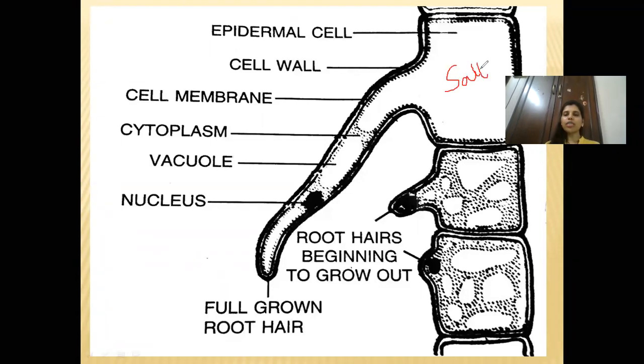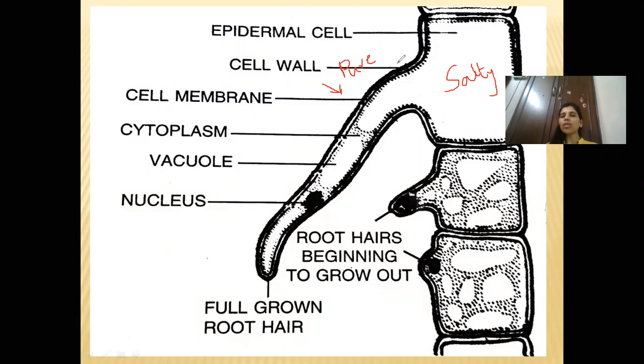So now suppose this is in contact with the soil particles and I pour water over here. I'm going to pour pure water. Pure water means it has less salt, because you cannot get the taste of salt when you're watering the plant with pure water. It has minimum salt, but then it's very, very less compared to the cell sap which is present in the root hair. So this is hypertonic and this is hypotonic.